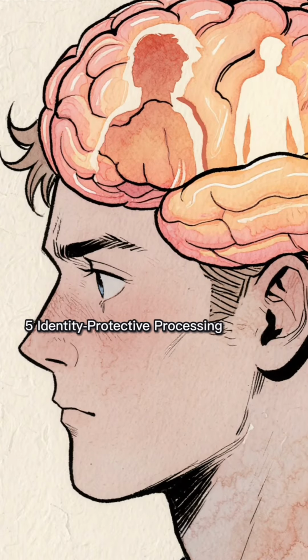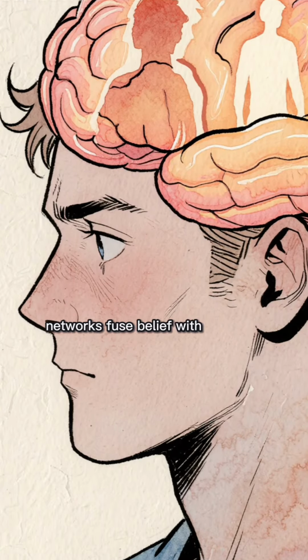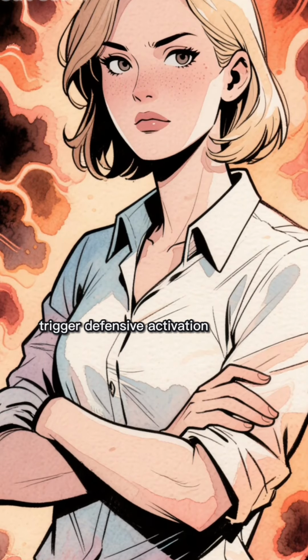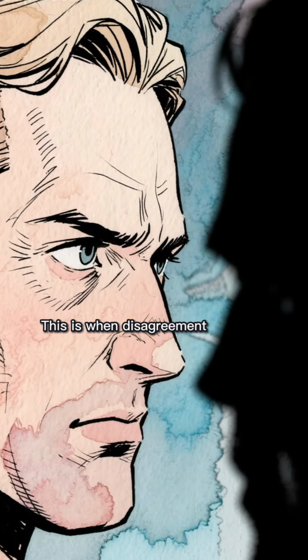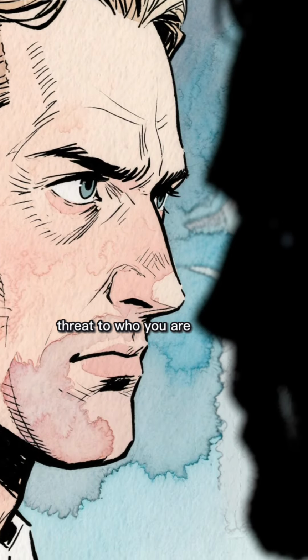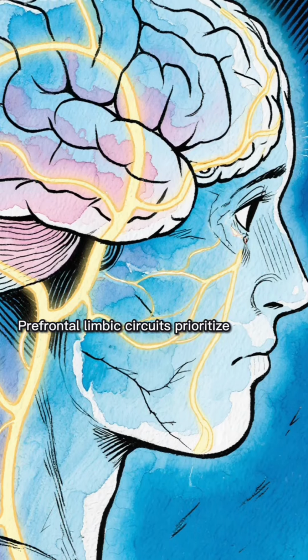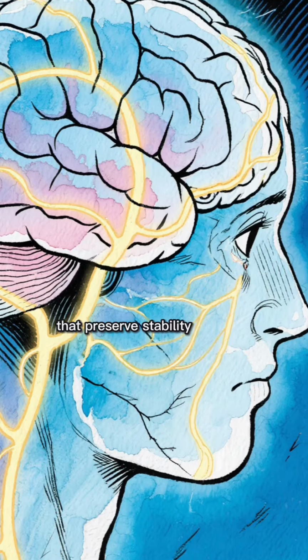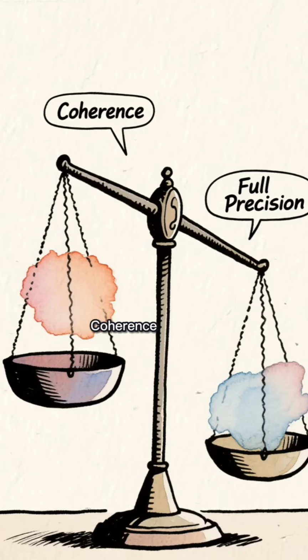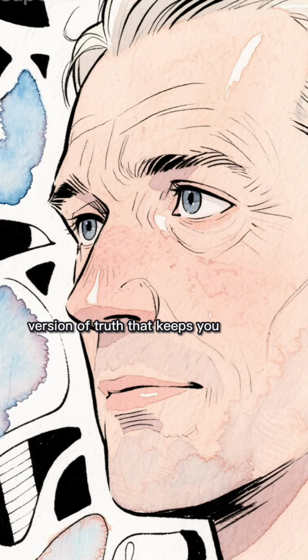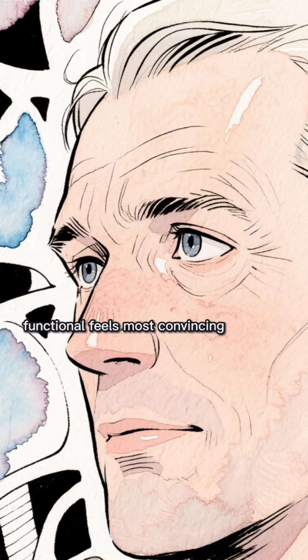5. Identity protective processing. Medial prefrontal networks fuse belief with self-concept. Challenges to interpretation trigger defensive activation. This is when disagreement feels like a threat to who you are. 6. Regulatory bias selection. Prefrontal limbic circuits prioritize interpretations that preserve stability under strain. Coherence can be selected over full precision. This is when the version of truth that keeps you functional feels most convincing.